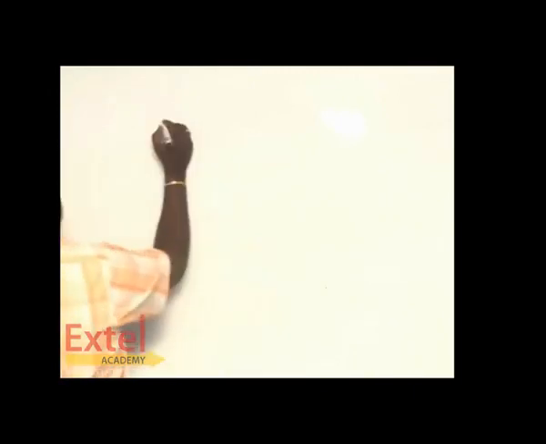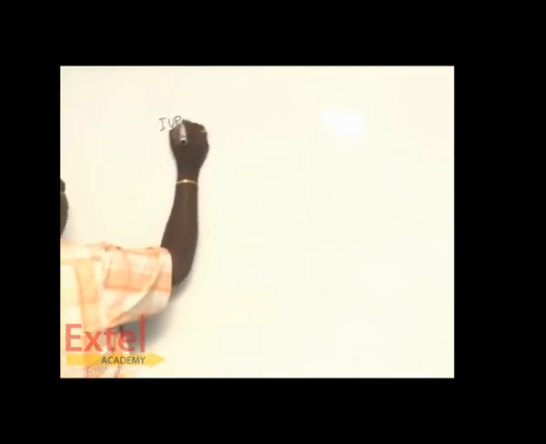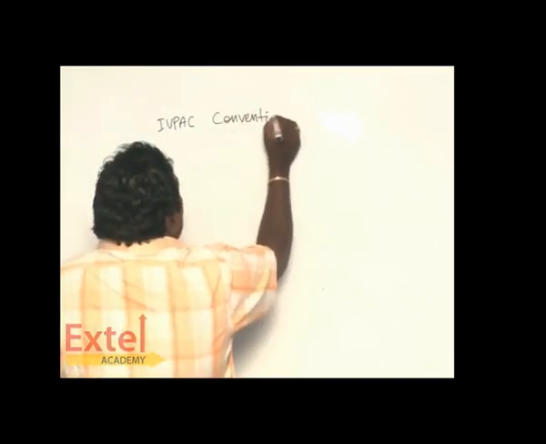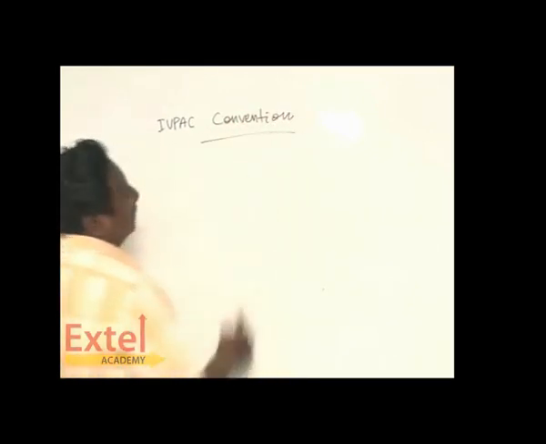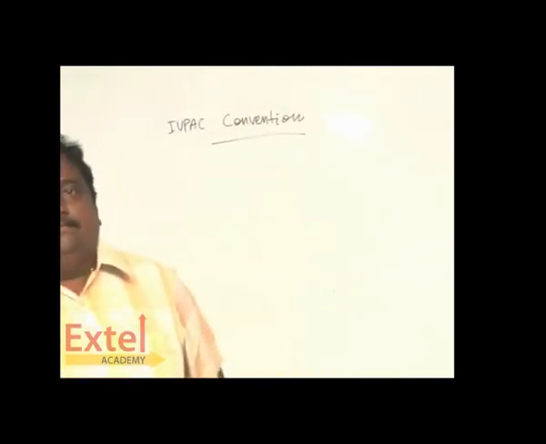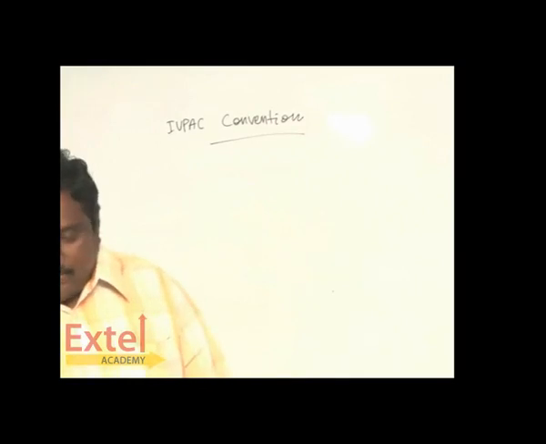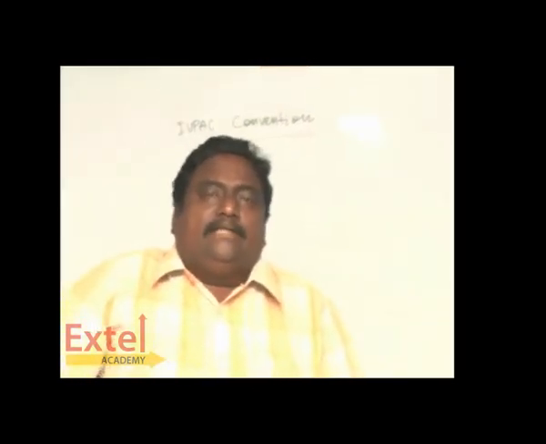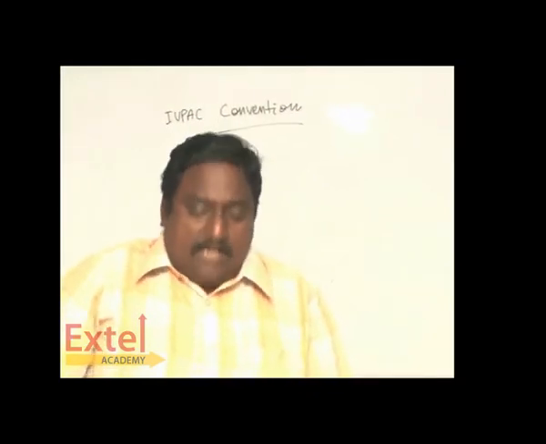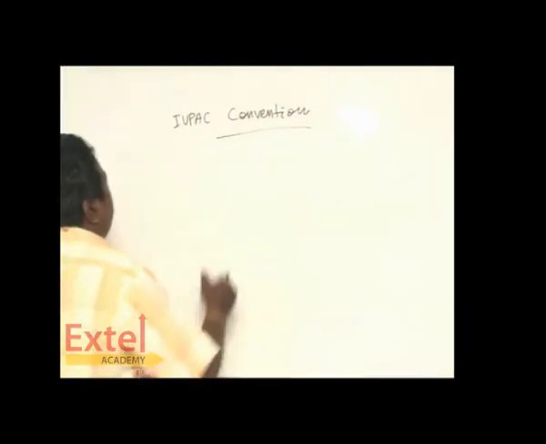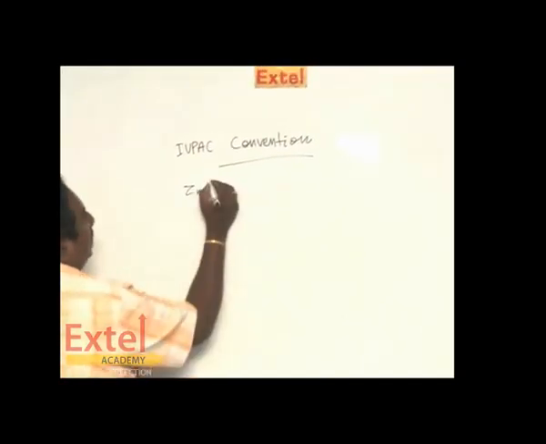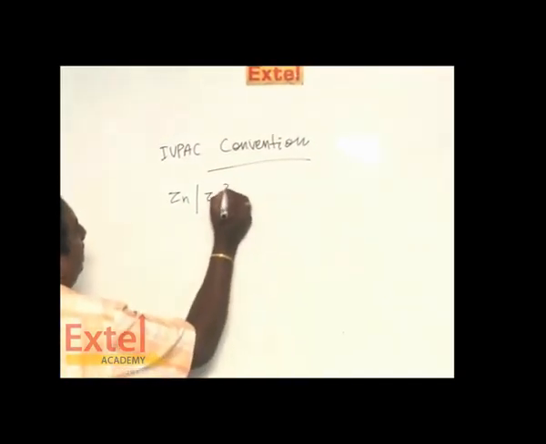Now let's see another important 5-mark question, the IUPAC convention. How to represent a cell? As I have told you, there are anode half cell and cathode half cell. The anode half cell has zinc rod and it deals with zinc ion.